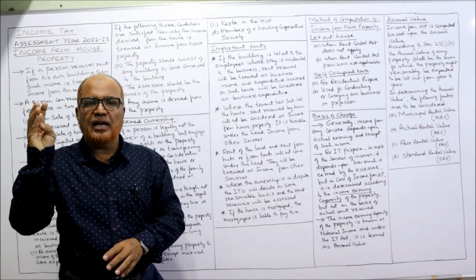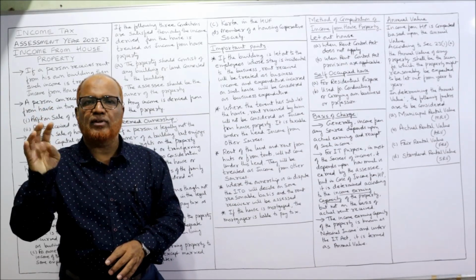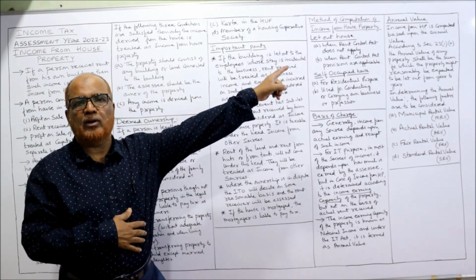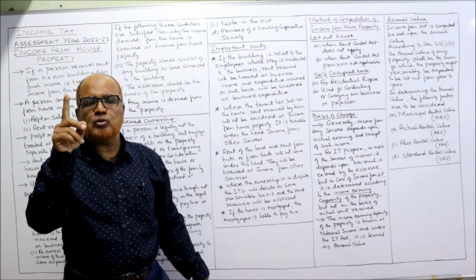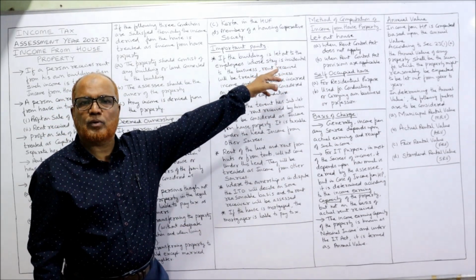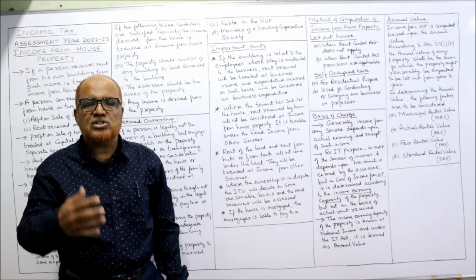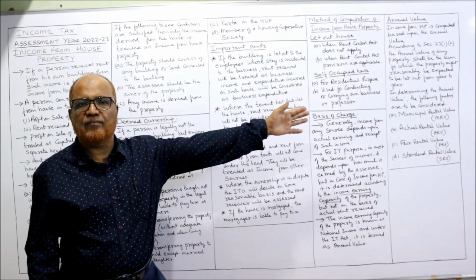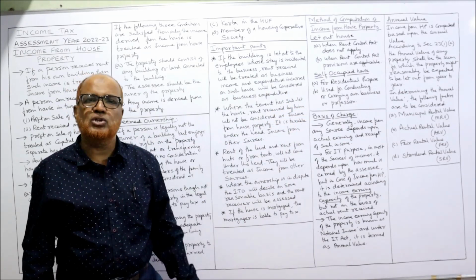By considering these four items, we calculate the annual value, the first item to be calculated for computing income from house property. In the next video, I'll explain the MRV, FRV, ARV and SRV, inshallah.